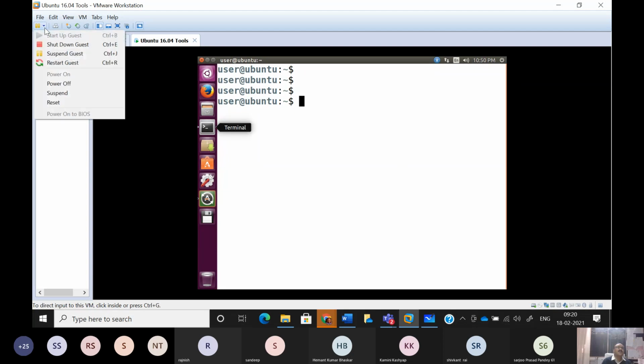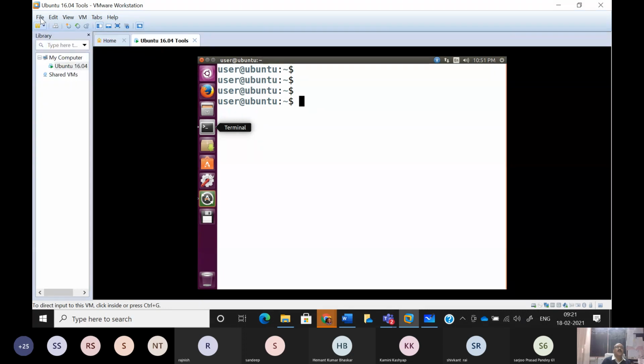Now here you can see in the drop down, this one, start up guest, is currently deactive. Why? Because we have already started this machine, and the machine is now functioning. Now I have the option of shutting down this machine. So gracefully you have to shut down this machine. Upon closing this session, I have to select this shut down guest. When I click it, this machine will be shut down, and ultimately you are left only with the screen of Workstation. And then you simply choose this file option and exit from this software.